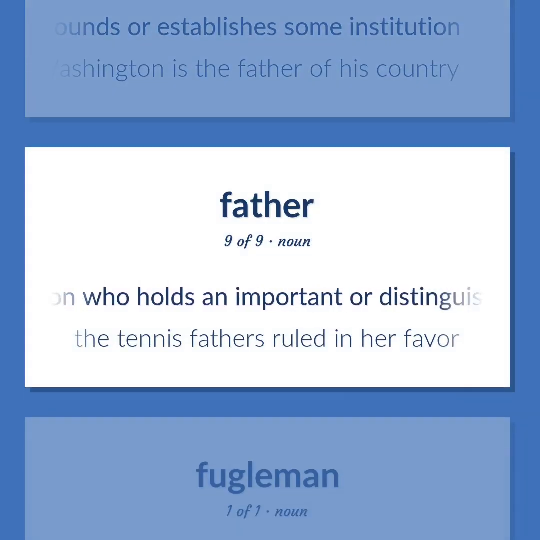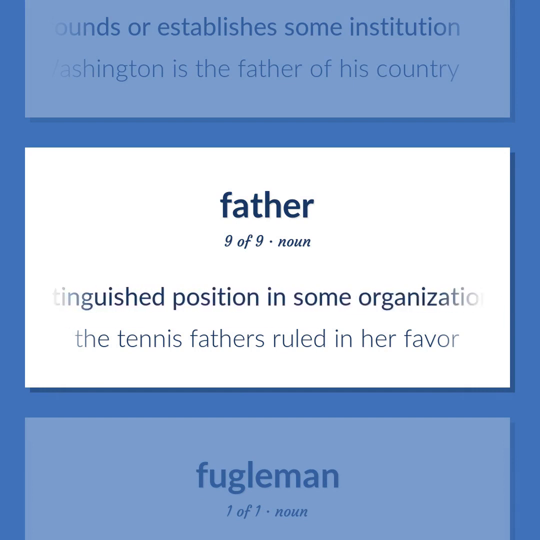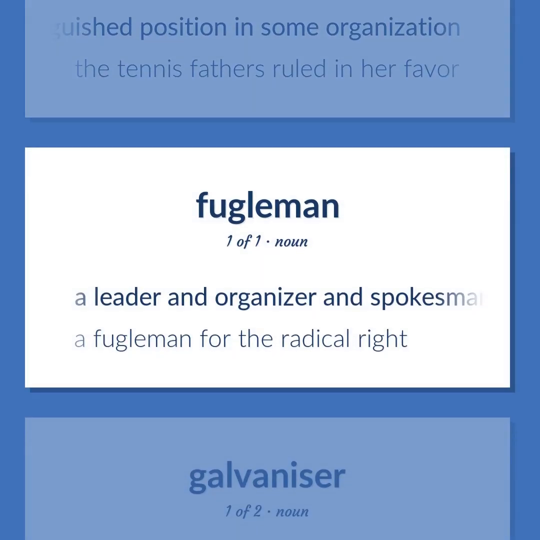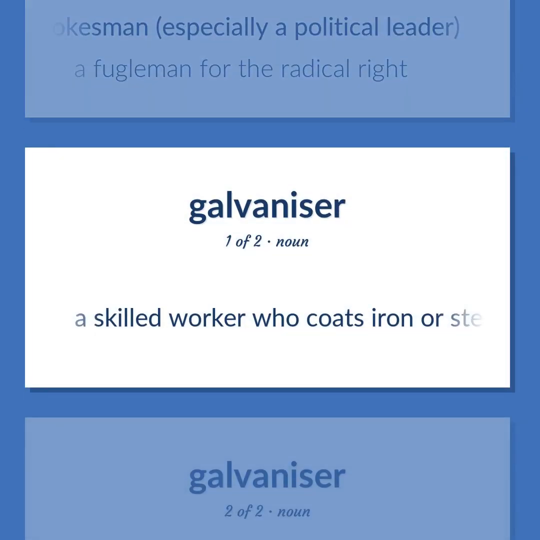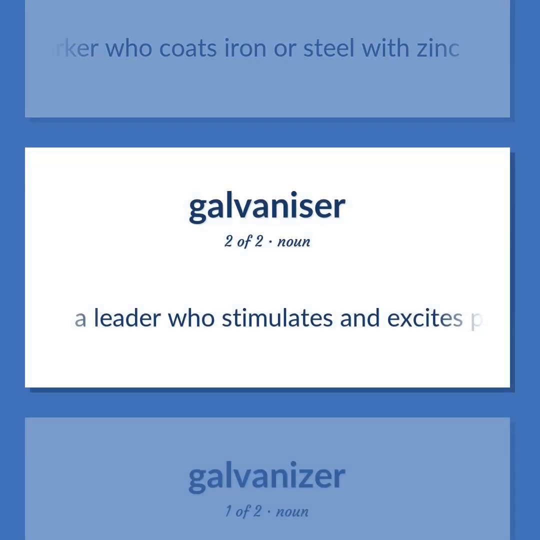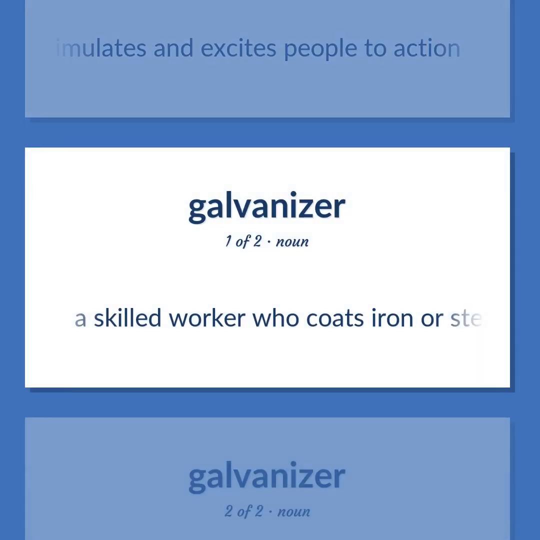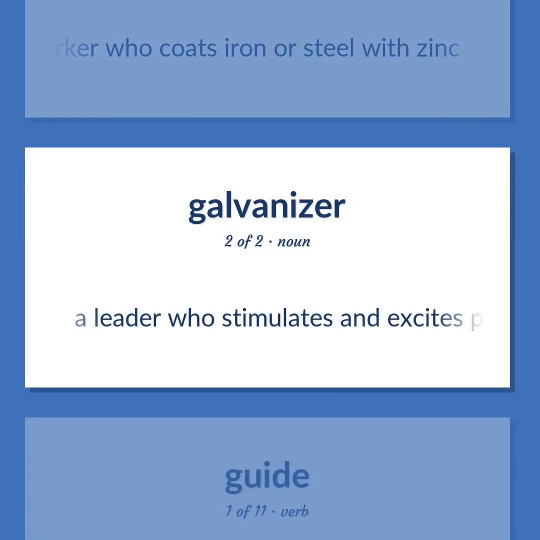A person who holds an important or distinguished position in some organization. The Tennis Fathers ruled in her favor. A leader and organizer and spokesman, especially a political leader. A fugleman for the radical right. A skilled worker who coats iron or steel with zinc. A leader who stimulates and excites people to action.